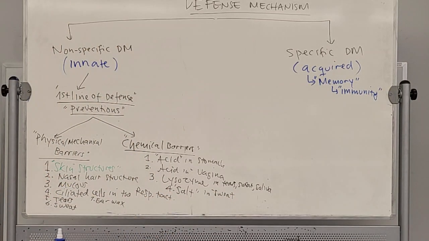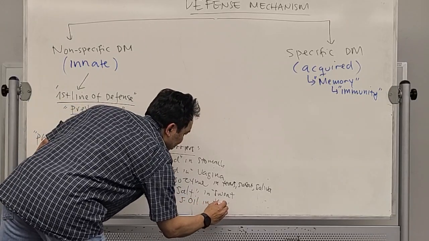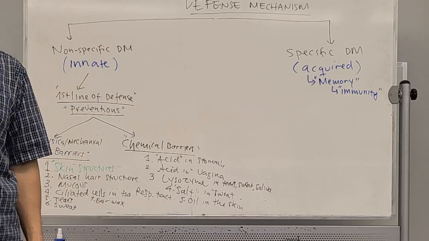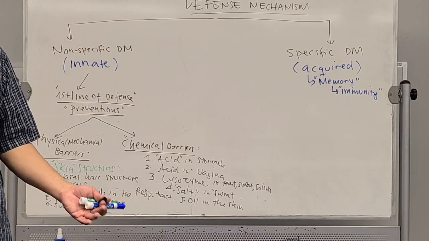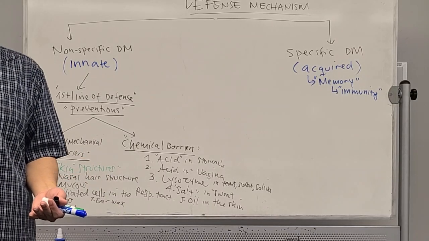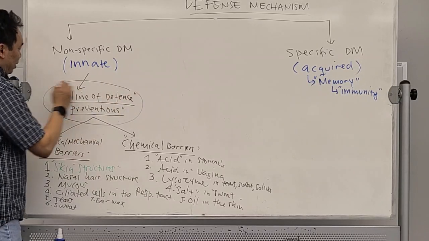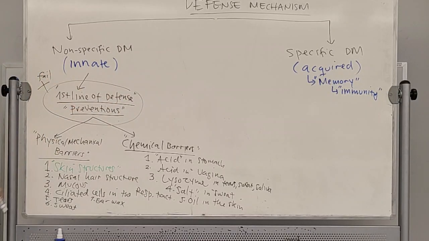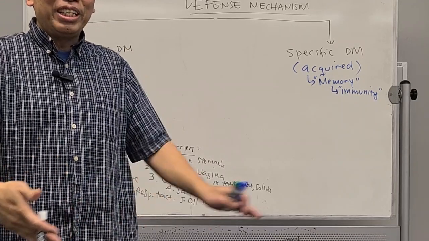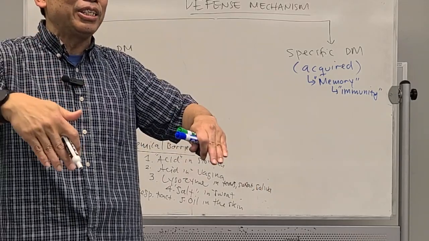Okay? There is another thing, like oil in the skin. That's also a chemical barrier. So that's our first line of defense. It prevents us from disease. Now, what happens if the first line over here fails? It means that the pathogen will enter into your body, right? If it fails, then the pathogen, the infectious disease, will enter into your body.